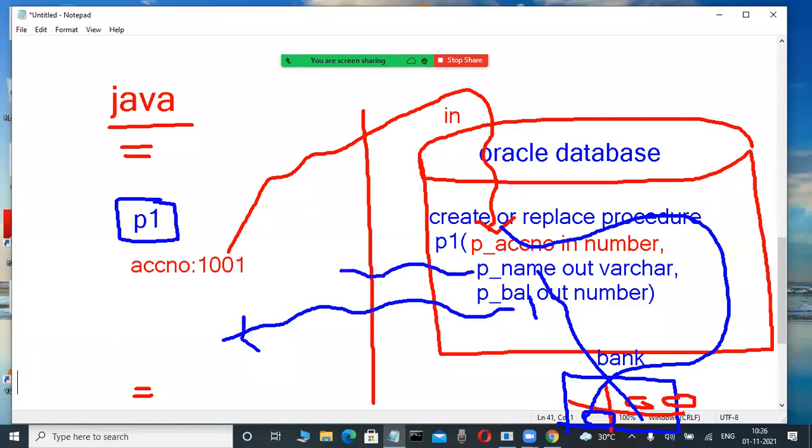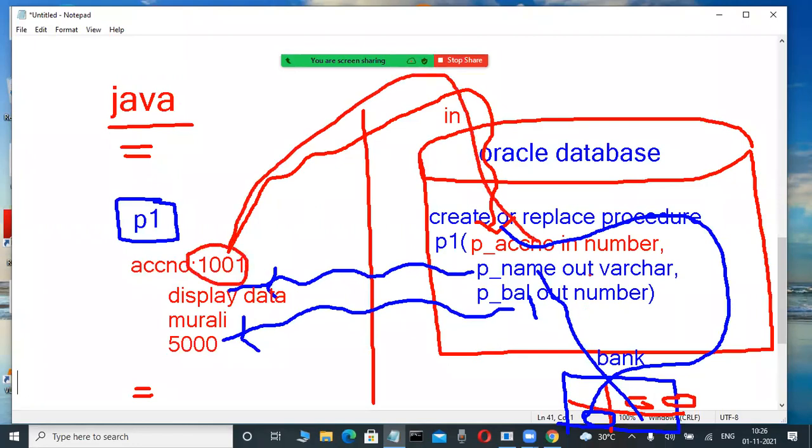Observe, front-end application. These OUT parameters return the values from the database to the front end. Here, those persons, the Java and .NET developers, display the data in the front end. In this case, maybe the account holder is Murli, my name, and the balance is 5,000, like this. That's why different values are passed from the front end to the back end. In the back end we write the coding, and that coding returns values to the front end, where these persons display or process the data.